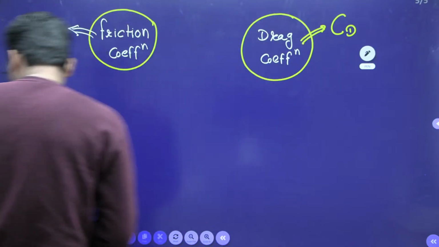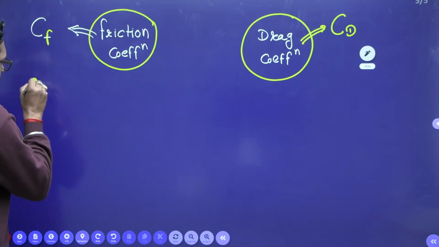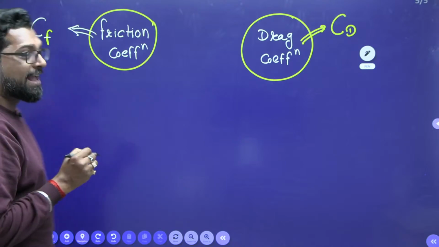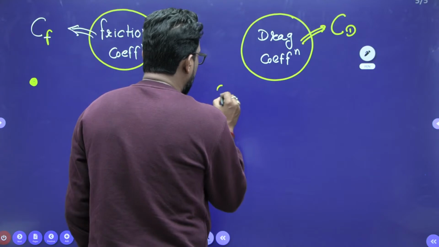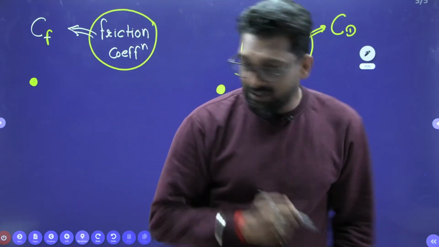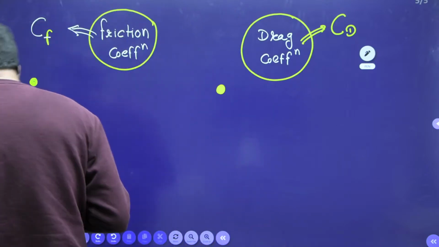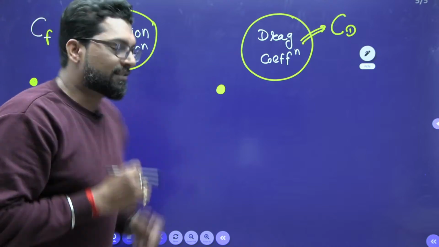Now one thing is very important. I'm telling you this as a teacher because 99% of students get confused here on this question. What is that? See, friction drag is defined by shear.